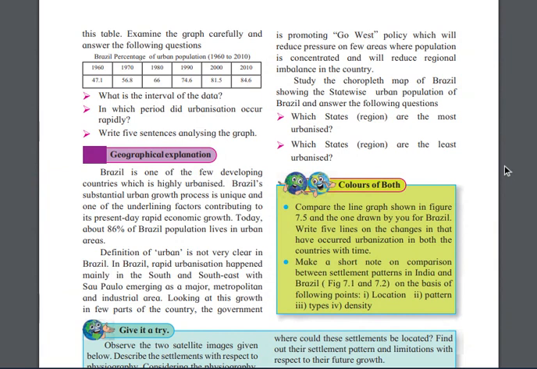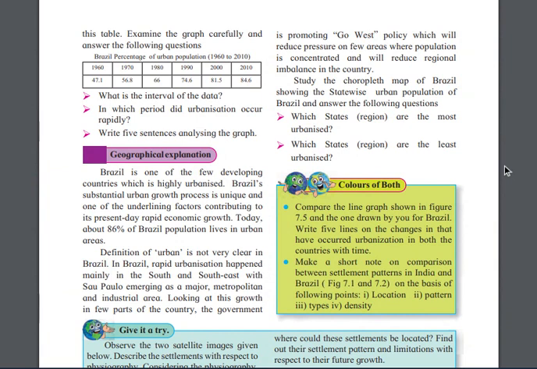Today more than 90% of Brazil's population lives in urban areas. They are not living in villages like us. More than 90% of people are living in urban areas only, because they are getting more facilities over there. That's why they are living there, right?